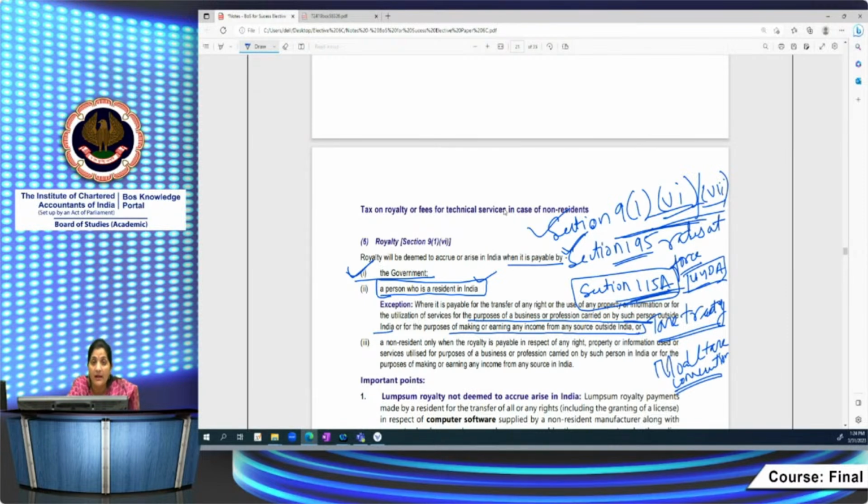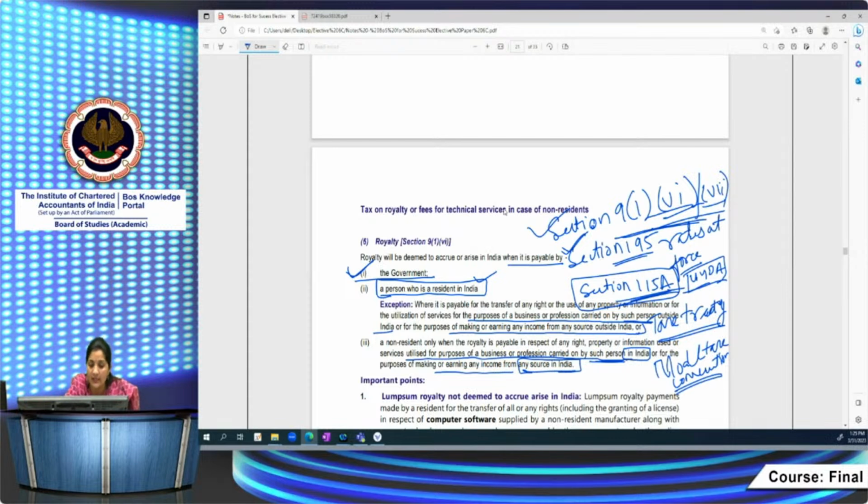Then if the royalty is payable by a non-resident to a non-resident itself, the first question is: the payer is a non-resident paying a non-resident, so why would tax apply here? But it is taxable. In what circumstances? It is deemed to accrue or arise where such royalty or property is used, or services are utilized, for the purpose of a business or profession carried on by such non-resident in India, and for the purpose of making or earning any income from any source in India.